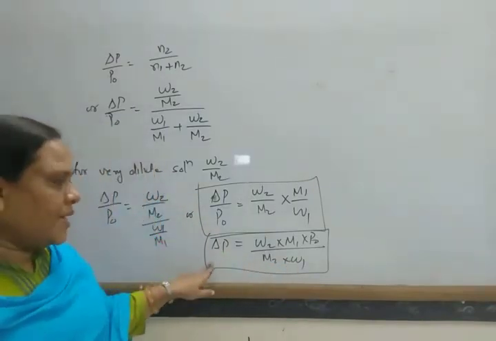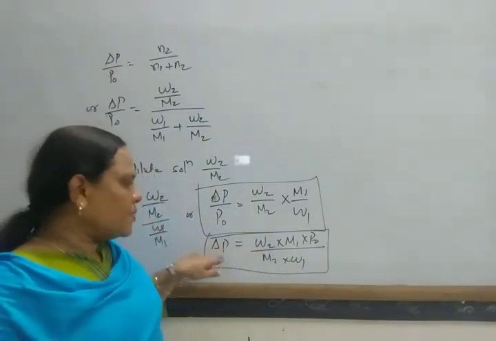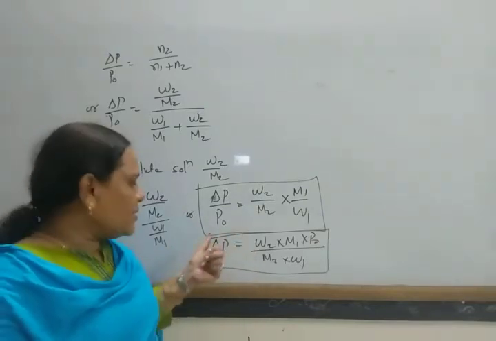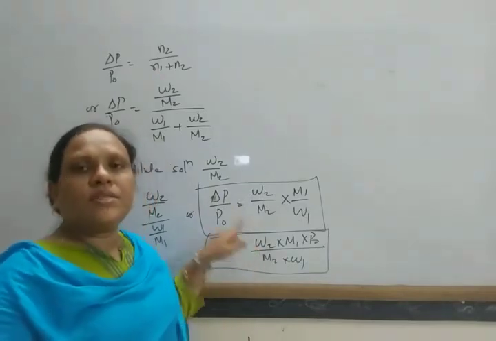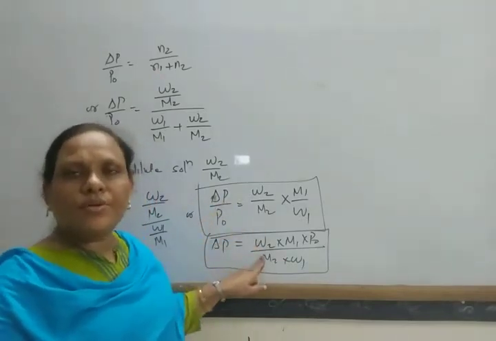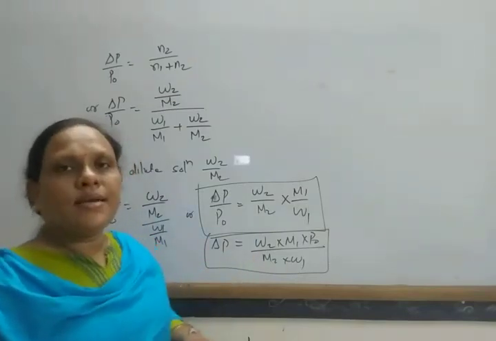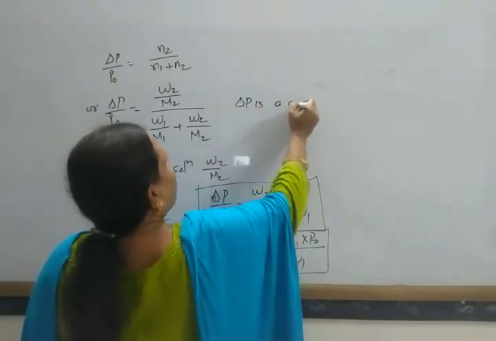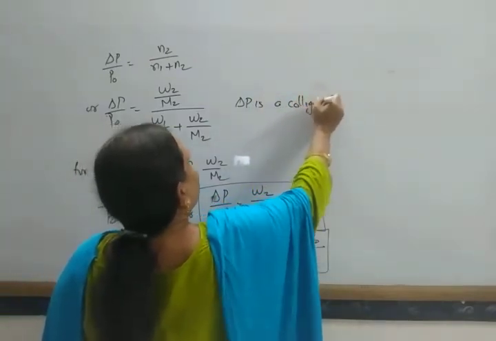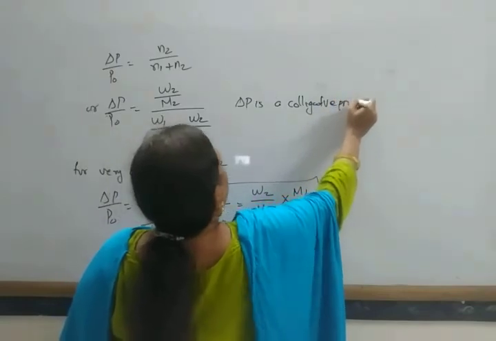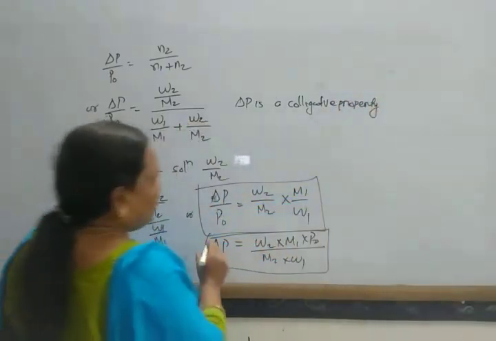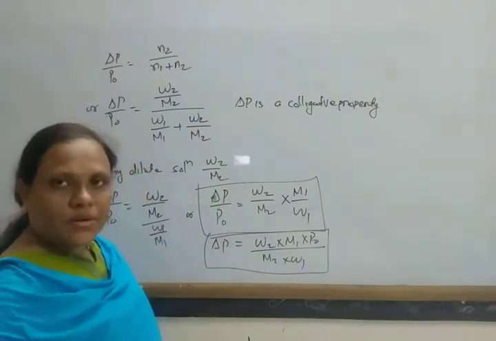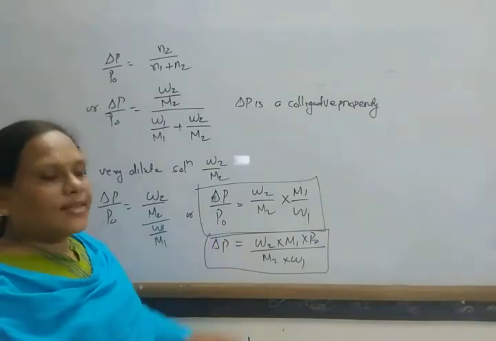In this way, del P is directly proportional to W2. As this is directly proportional to W2, it depends on the weight of solute, that is the number of moles of solute. Hence, it is a colligative property. So del P is a colligative property, as del P depends on the number of moles of solute.